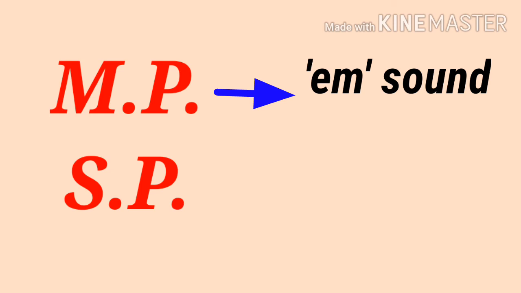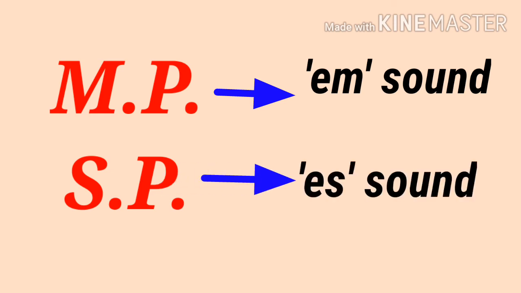Next is MP, SP. Now see, children, the consonant M in MP and S in SP sound like "em" and "ess" respectively. That is, they begin with a vowel sound. So we will use "an" before them. They begin with which sound? They begin with the vowel sound. So what will we use before MP and SP? We will use "an MP" and "an SP".